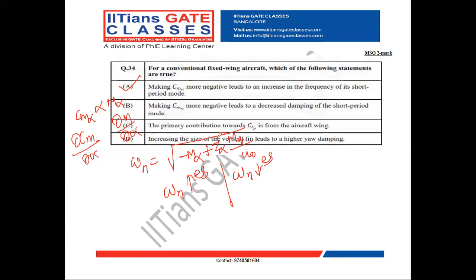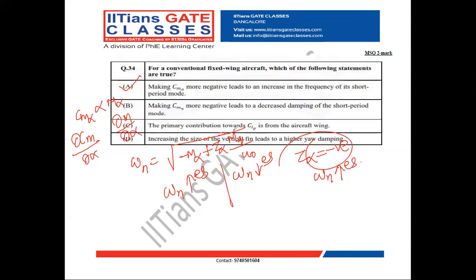That only happens when Z alpha is positive. But usually Z alpha is negative. So already Mq is becoming more negative, and if Z alpha is negative, negative into negative becomes a positive quantity. Already this is a positive quantity, thereby natural frequency increases.